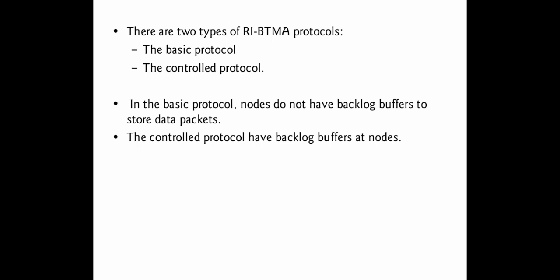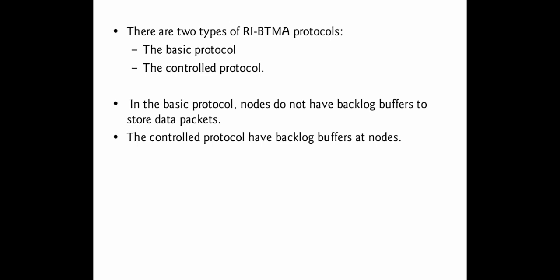If the backlogged buffer is filled and another node wants to communicate with the same intended receiving node, the buffer is unable to store that request, and the buffer is then represented as a blocked buffer, meaning it is unable to store one more request. Is that clear? So that is the data transmission operation of this protocol.